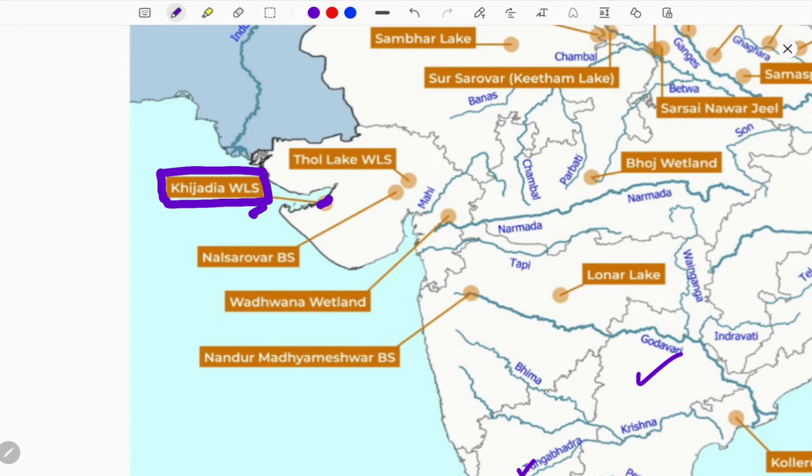Here you can see there is a salt water inlet in this region. So many of them will be confused that this wildlife sanctuary is closest to the sea, so mostly this will be of brackish or saltwater.